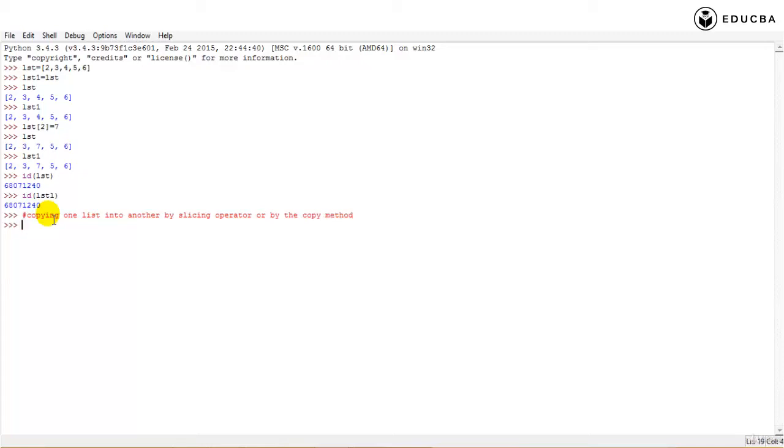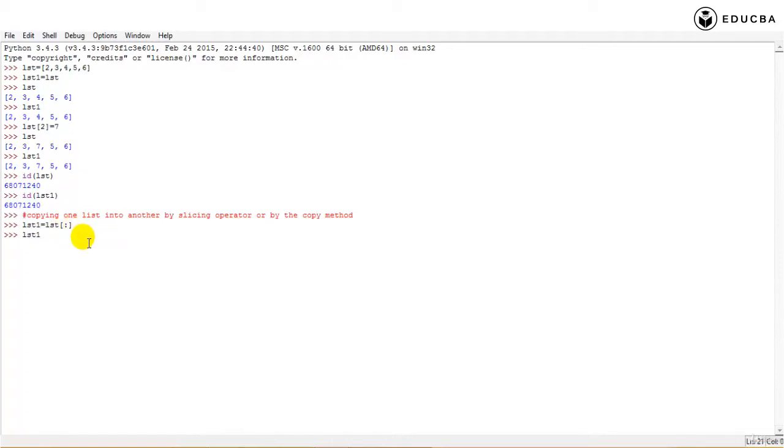How do I do that? I'm creating list1 once again. This time I'm not saying it is equal to list, but I'm saying it is equal to list of just a colon as a slicing operator, which means if I have not specified any number before the slicing operator, it starts from 0, and it goes up to the last element.